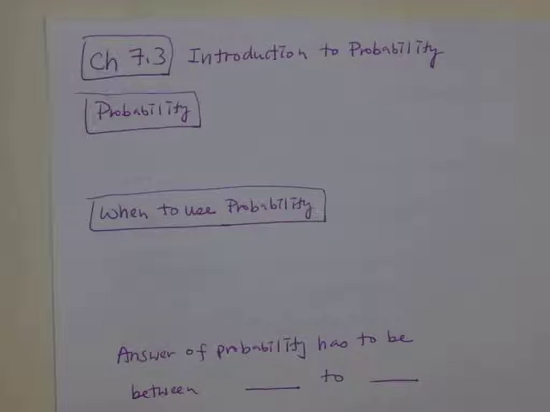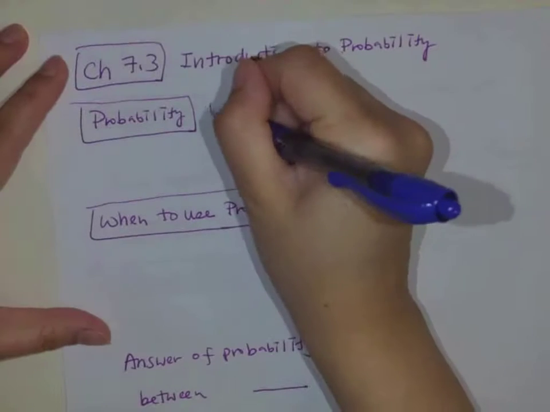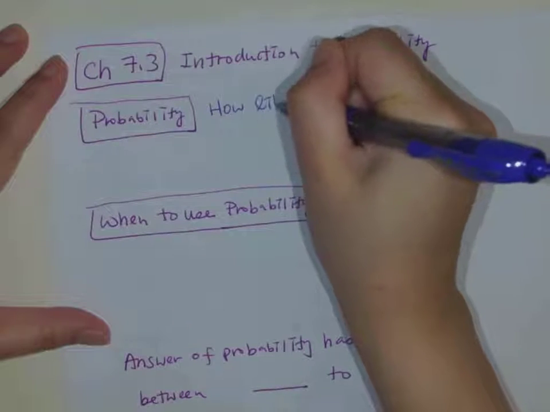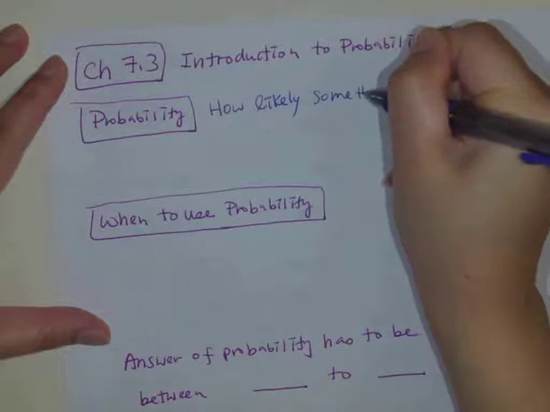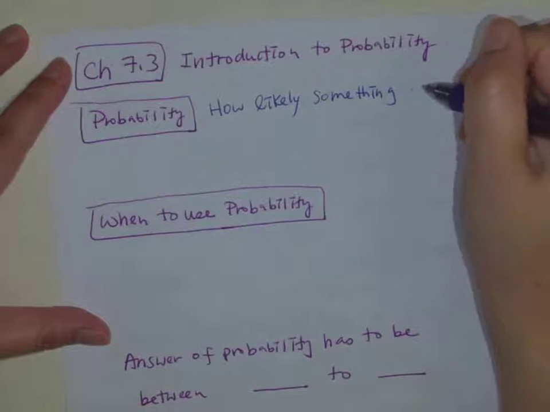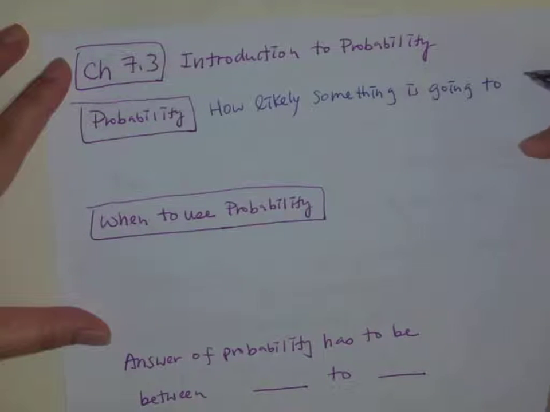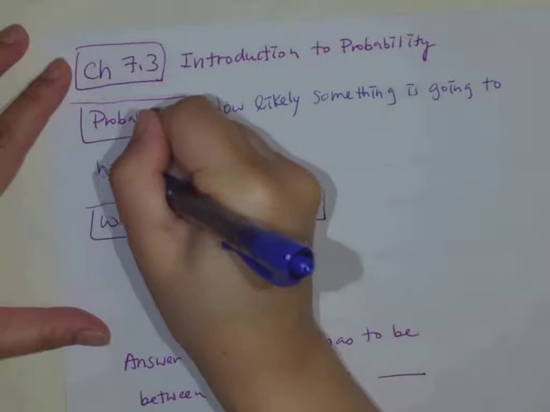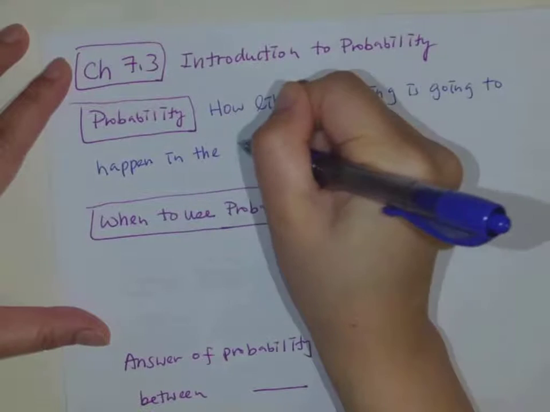Okay, this is the first video for chapter 7.3. We are introducing probability. Probability is usually used to describe how likely something is going to happen in the future.